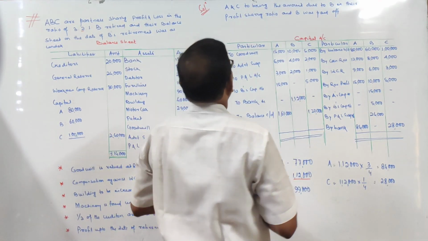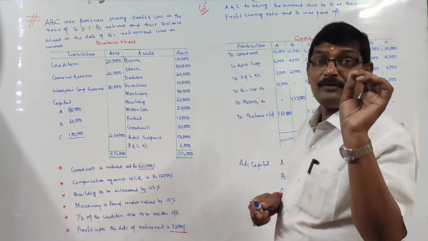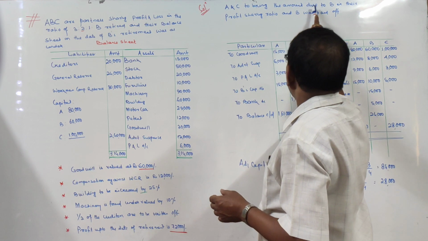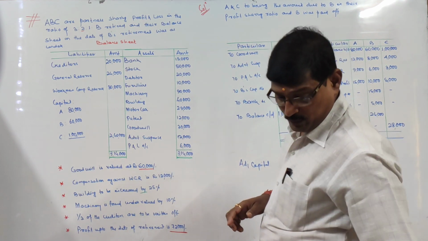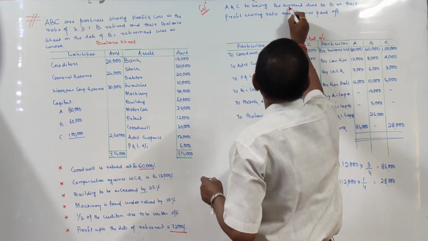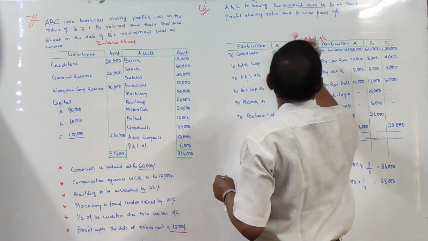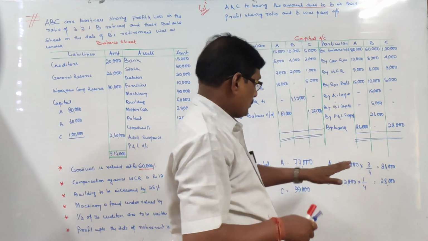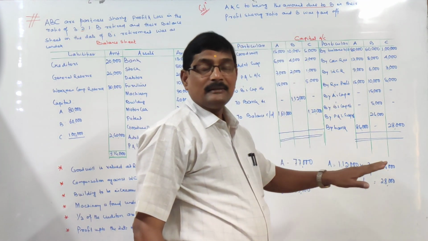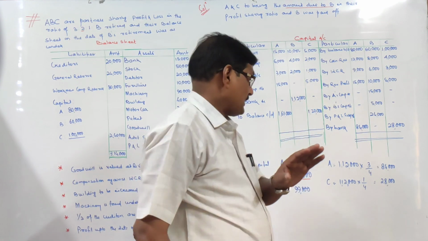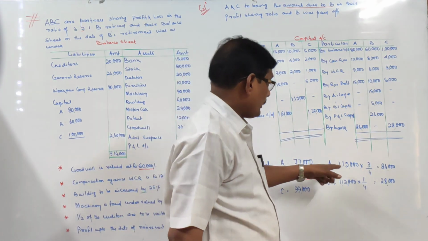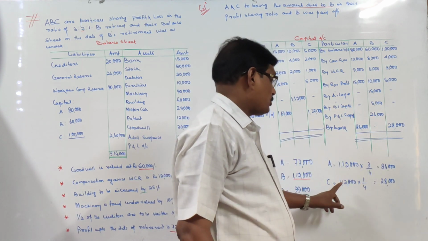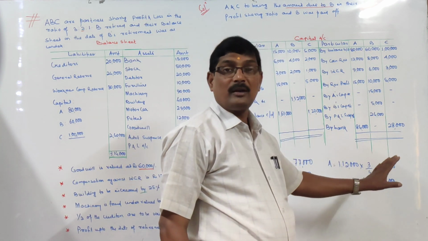Now case 3. Case 3 is given that A and C bring the amount due to B, just to keep the stress on the wordings. Amount due to B is how much? That is 1,12,000 rupees, in their profit sharing ratio, and B was paid off. The profit sharing ratio between A and C is 3:1. So A has to bring 1,12,000 into 3/4, that is 84,000. C has to bring 1,12,000 into 1/4, that is 28,000.